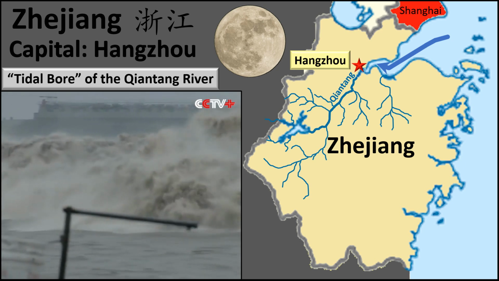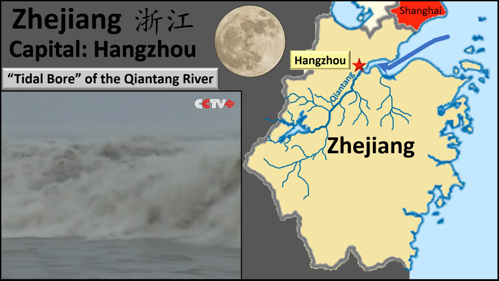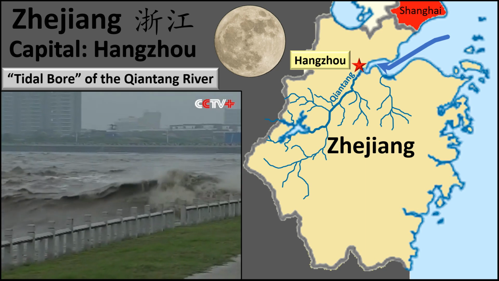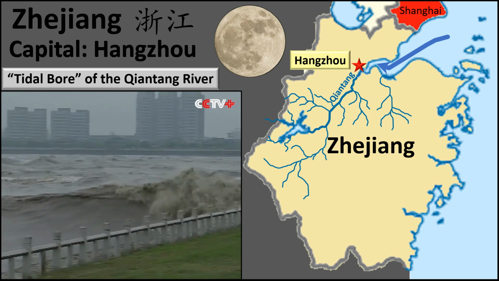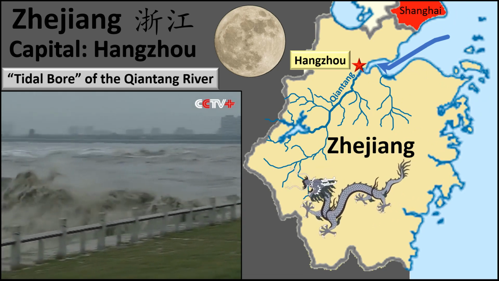This shape amplifies the effect of the tide. This is the largest tidal bore in the world, and the rush of water heading upriver causes waves that can reach 30 feet in height as they barrel along at 25 miles an hour. The Chinese name of the tidal bore is Silver Dragon.